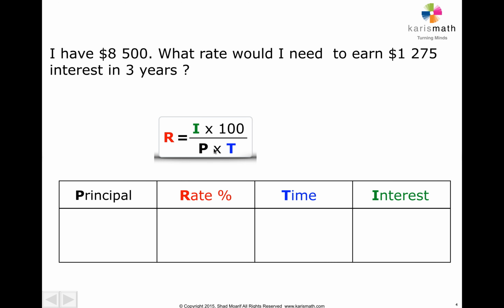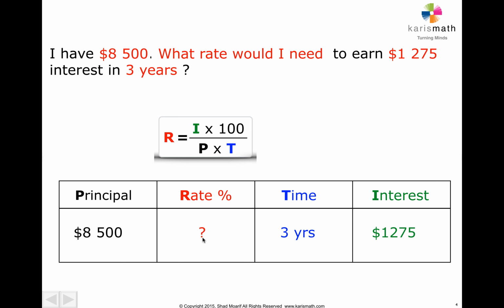So let's make the grid and fill in the amounts. I have 8,500. Will we put it there or where? That's right. This is the principal. This is what you have. You start with this kind of money. That's the principal. And what rate would I need? Well, we don't know the rate, so we'll put a question mark there. And in 3 years, that's the time I want to get the money in. And the interest is, of course, 1,275. So the rate is what we need to know.